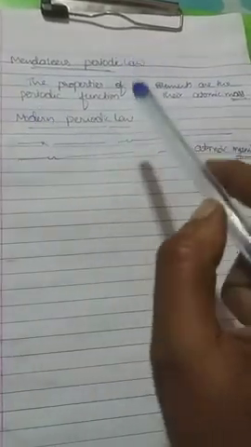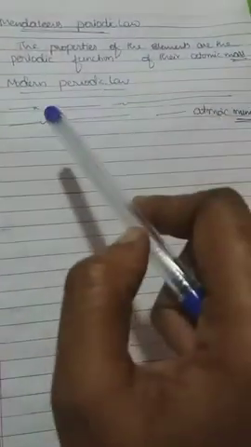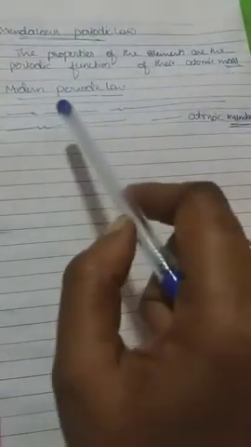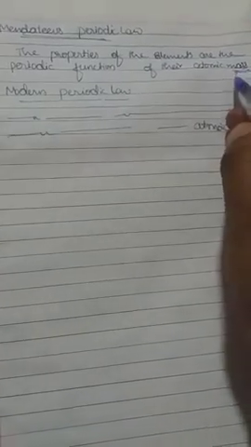Once again I will repeat: Mendeleev's periodic law states that the properties of the elements are periodic functions of their atomic mass, and the modern periodic law states that the properties of the elements are periodic functions of their atomic number. Note down, these are very important laws and frequently asked questions. Before discussing the modern periodic law, we have to know about Mendeleev's periodic law. Mendeleev constructed the periodic table based on what? Atomic mass.